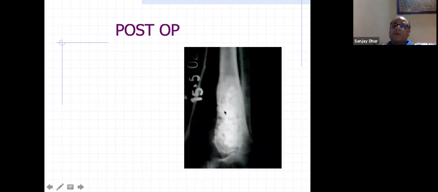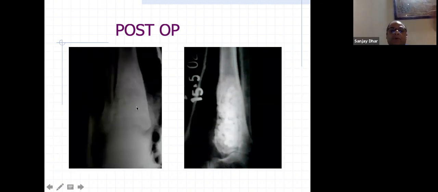In the secondary stage we can take it out and then do bone grafting, or even pack it with big dowels of fibula or an iliac crest graft with corticocancellous graft and fill it up.